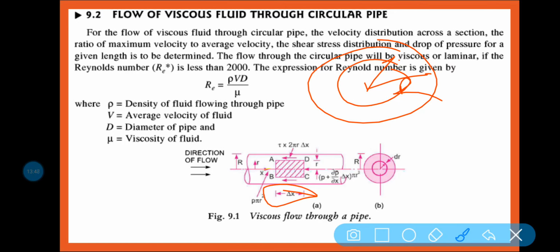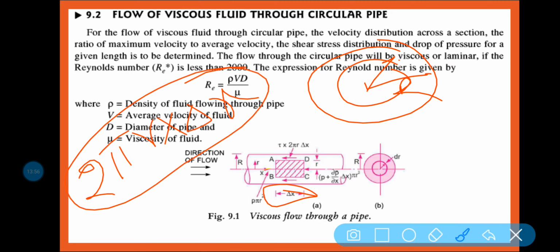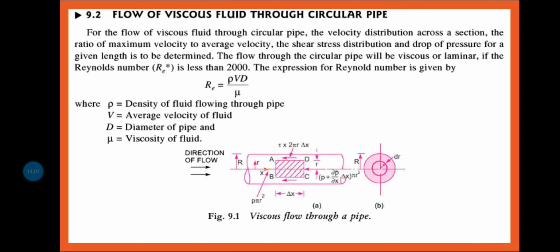So what will be the area? Area is equal to perimeter, 2 pi r, into delta x. That is the area, isn't it? Length into breadth. So 2 pi r is the perimeter and delta x is the length, as you can see.